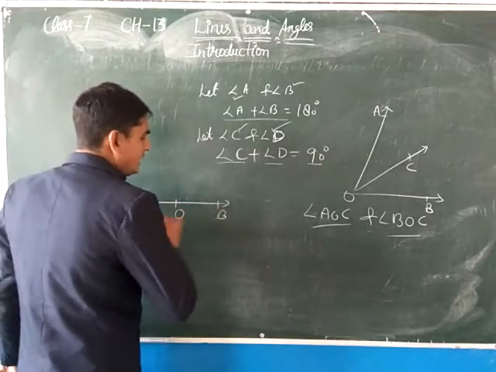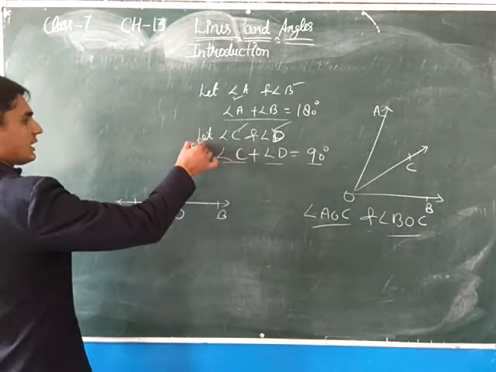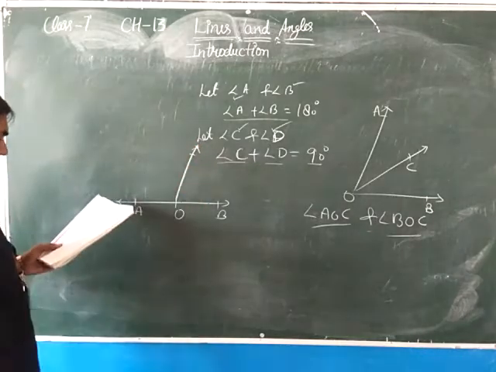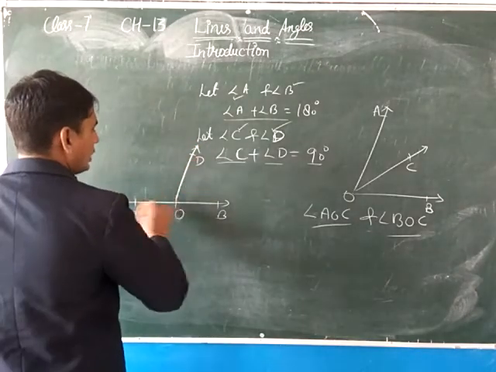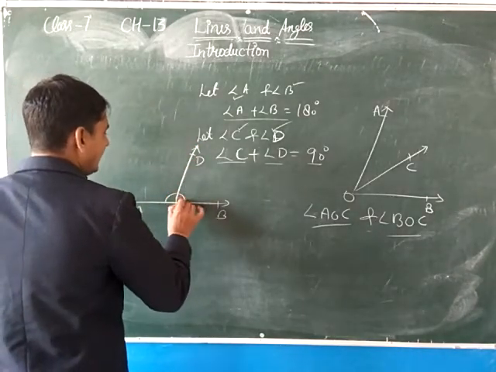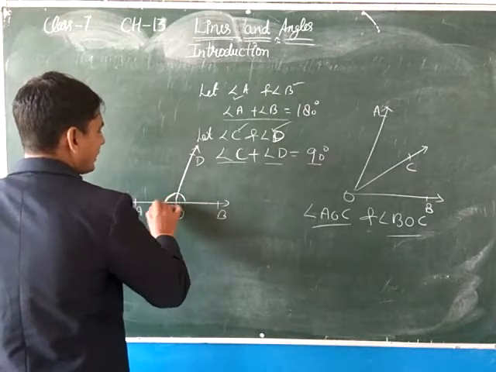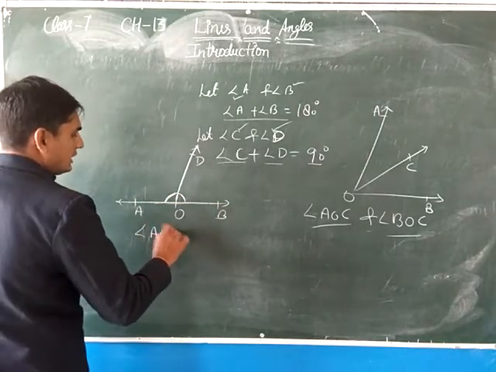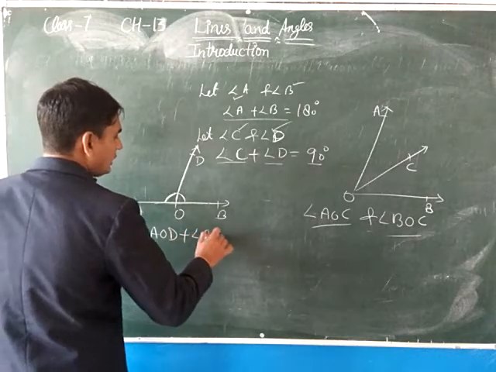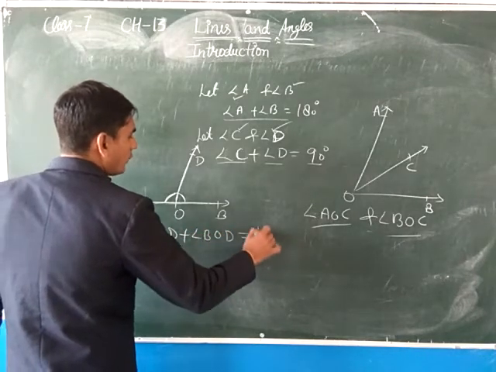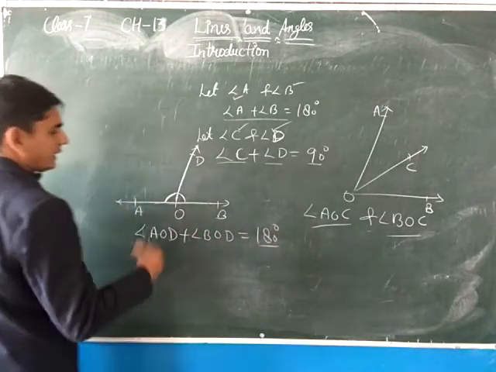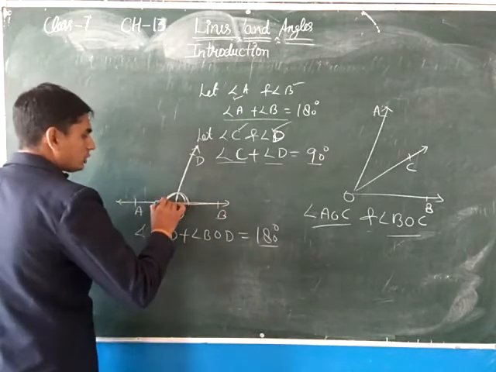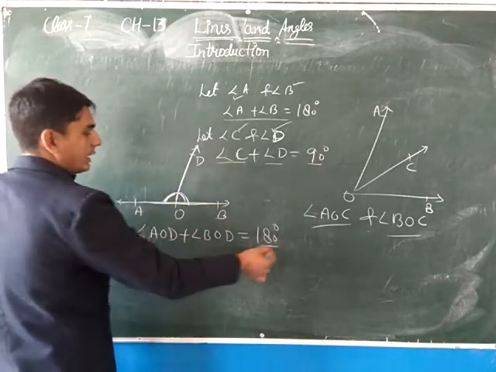Suppose AOB is a straight line, and this is a transversal line. So suppose this point is D point. So हम बोलेंगे this is a linear pair. Means angle AOD plus angle BOD equals 180 degree. लाइन पर जो एंगल है, you know very well, 180 डिग्री होता है, तो दोनों का sum क्या हो जाएगा?